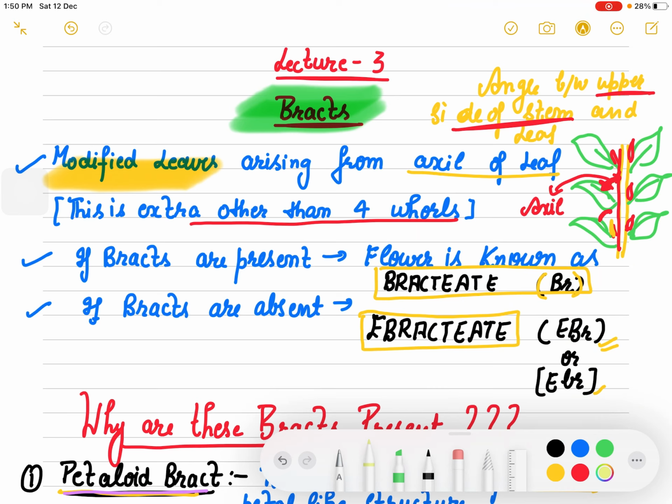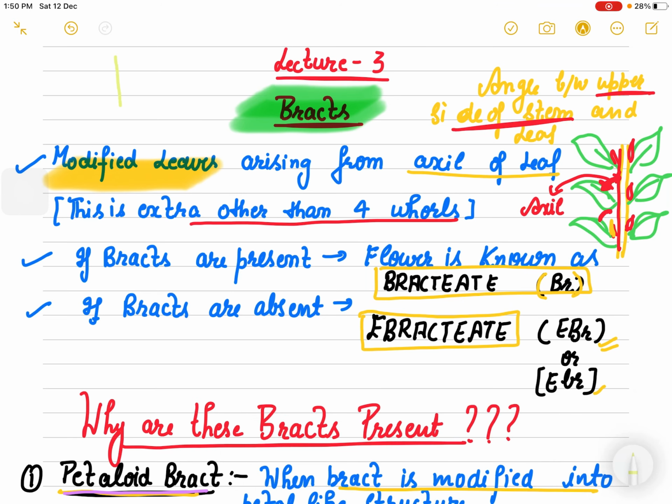Now if I have to make you understand what a bract is, suppose this is a stem, right? From the stem, as you know, these are the branches, and from these branches these are the leaves which arise. So now what is a bract?